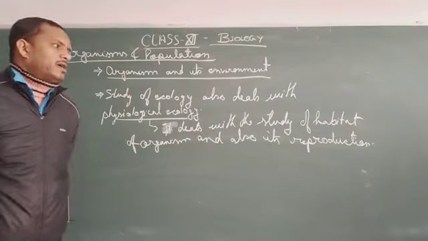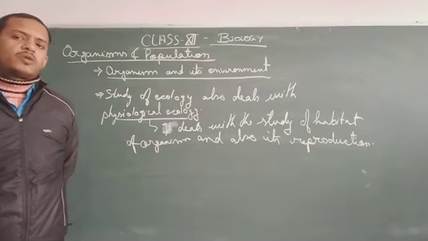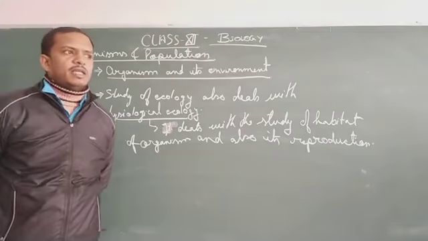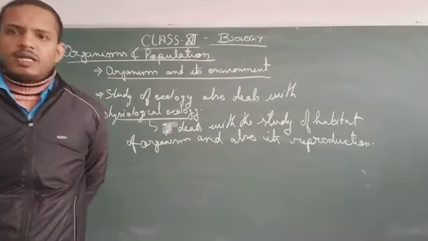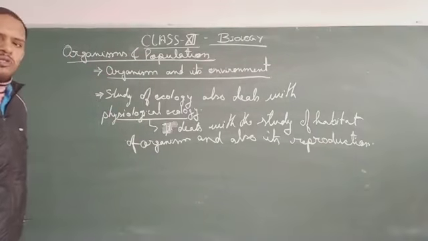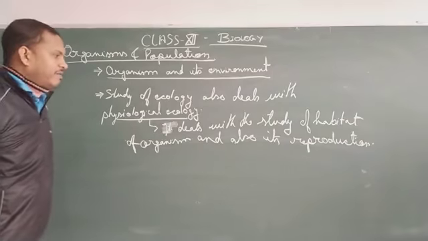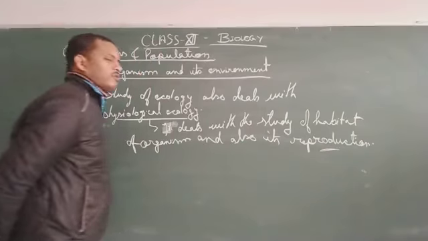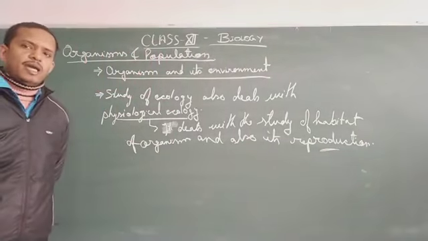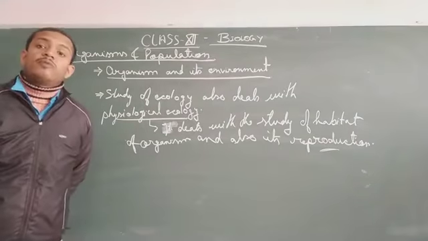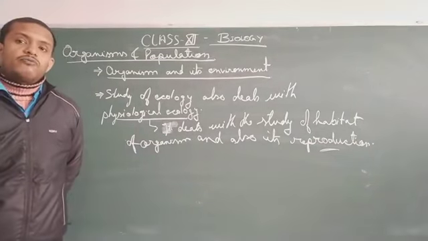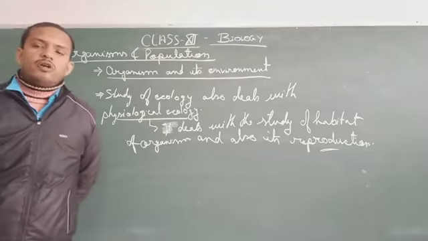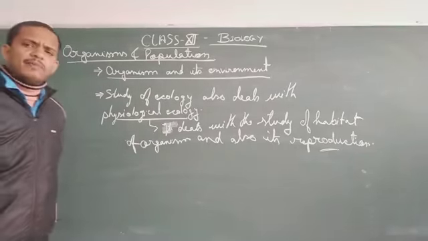I mean to say that if an organism is going to adapt in a particular place or in its habitat, every organism has a habitat where they stay, grow and do different activities, and in that habitat only they reproduce also. The habitat needs to be very suitable according to the physiology that they have adapted. For example, if we are talking about fishes, their habitat is aquatic.